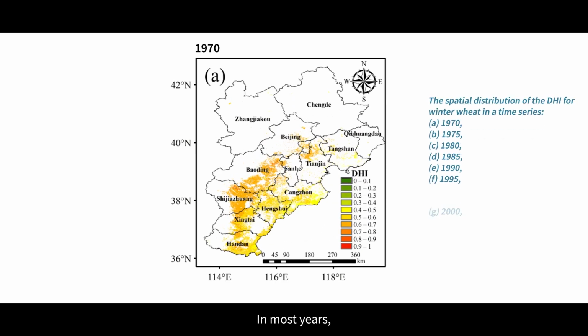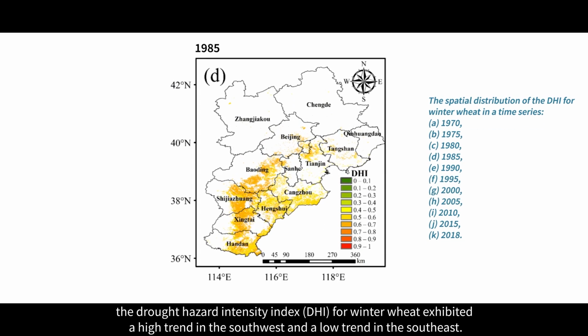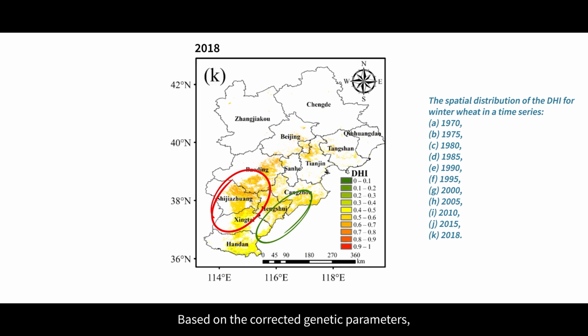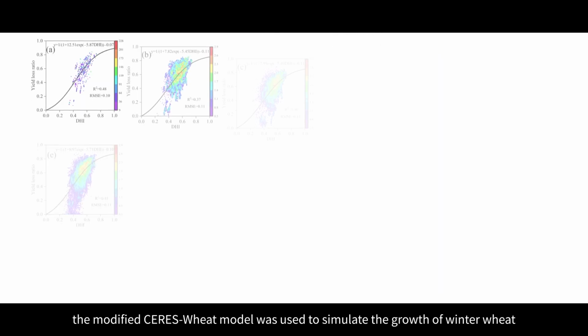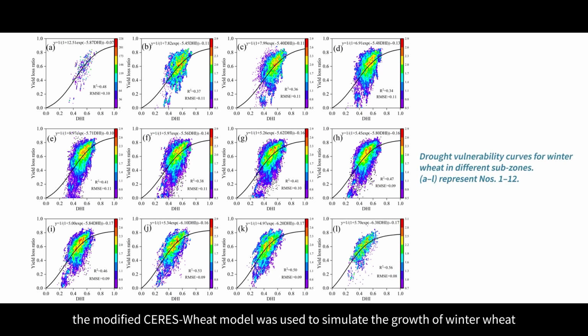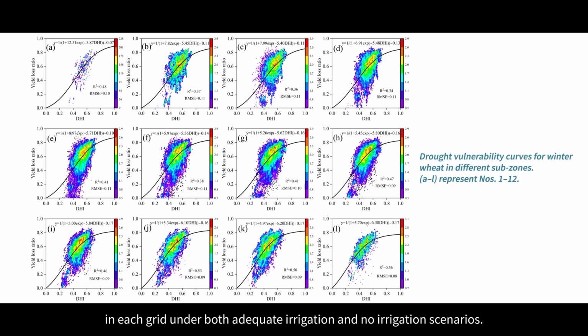In most years, the drought hazard intensity index for winter wheat exhibited a high trend in the southwest and a low trend in the southeast. Based on the corrected genetic parameters, the modified CERES-Wheat model was used to simulate the growth of winter wheat in each grid under both adequate irrigation and no irrigation scenarios.